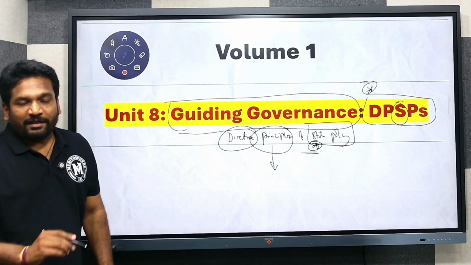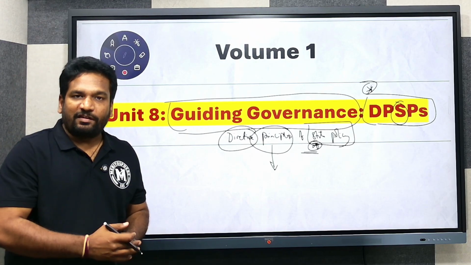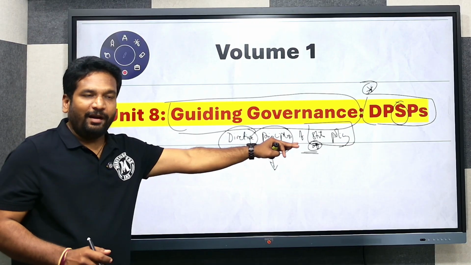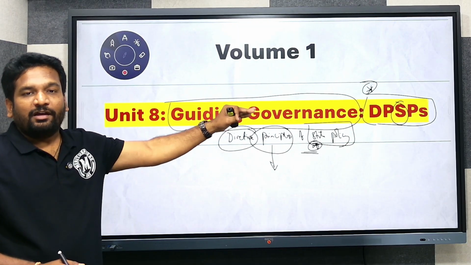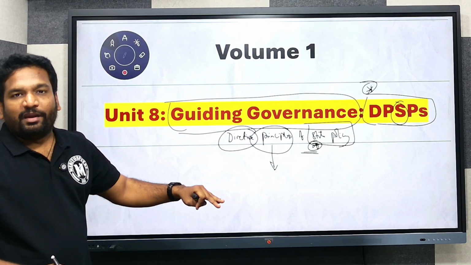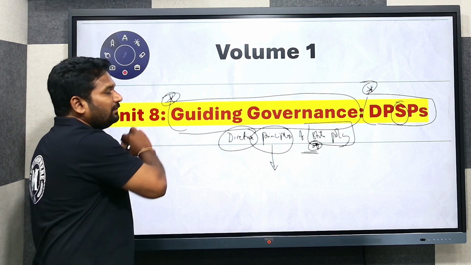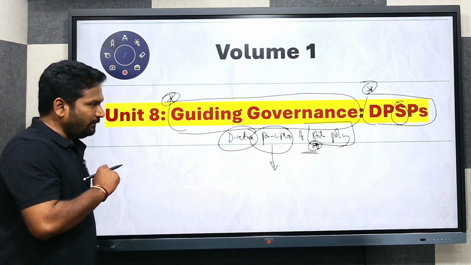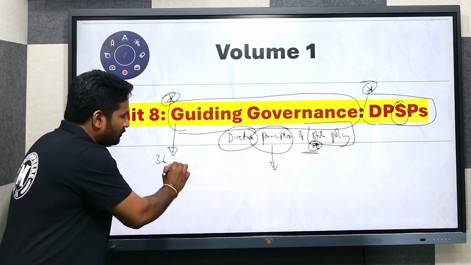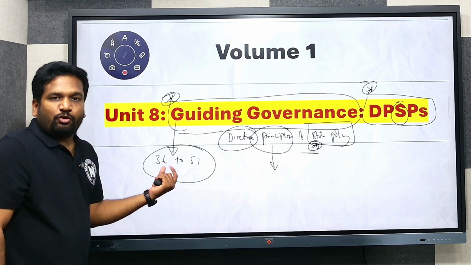Whenever the Indian government, Indian Parliament, or the state government brings about a policy, it has to keep in mind the DPSPs. It has to bring justice to the DPSPs in its policy making, in its law making, in its programs and schemes. So it is titled as Guiding Governance. Here we are going to discuss Article 36 to 51. In any way, we are going to cover this as a core part.